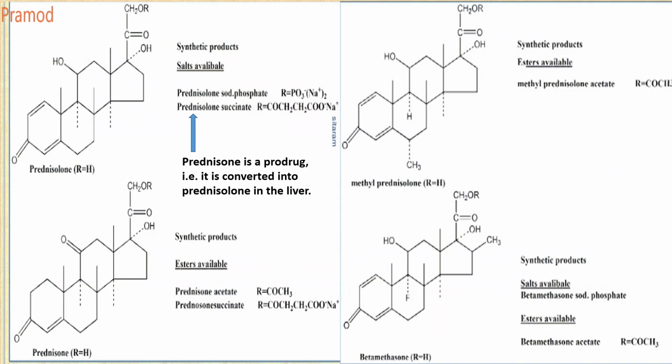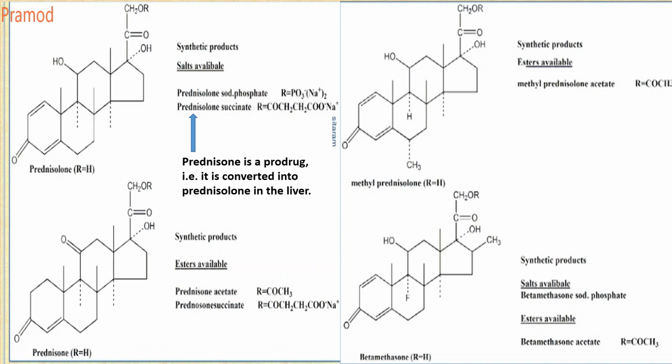So let us go through the examples one by one. What all things you have to remember? At the 11th position OH, at the 17th position alpha OH, and at the 17th position you should contain a C double bond O, CH2 OH. Okay, that is the basic thing which you have to remember.